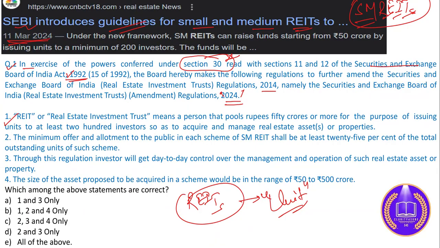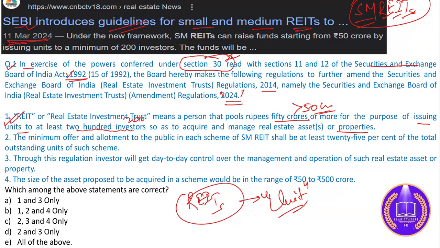REIT, Real Estate Investment Trust, means a person that pools rupees 50 crore or more for the purpose of issuing units to at least 200 investors, so as to acquire and manage real estate or properties. So this option is correct.